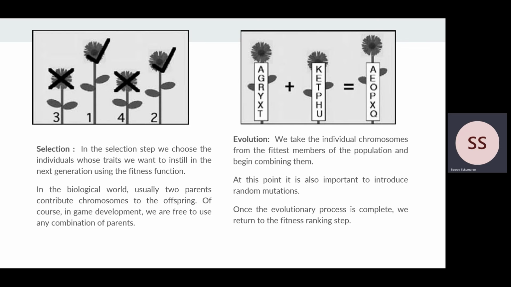Finally, in the evolution step, we take individual chromosomes from the fittest members of the population and begin combining them. At this point, it is also important to introduce random mutations. Once the evolutionary process is complete, we again return back to the fitness tracking step. This iteration continues until we have generated reasonably fit individuals which can provide good response to the situations at hand.